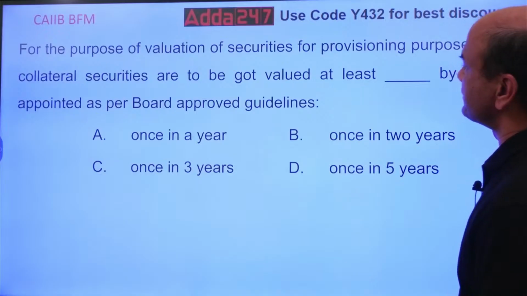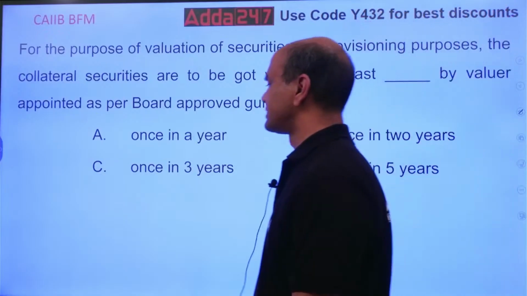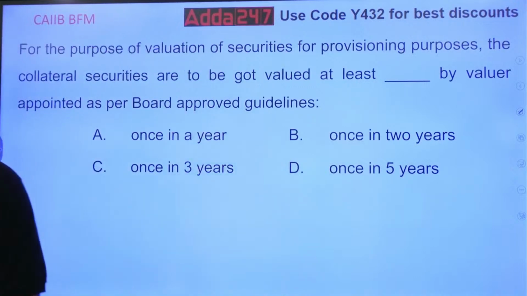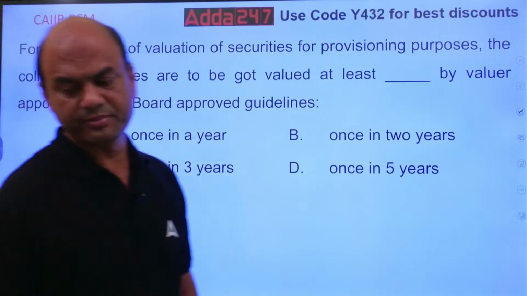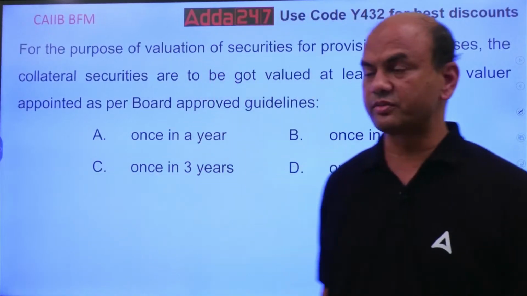For the purpose of valuation of securities, for provisioning purposes, the collateral securities are to be got valued at least dash by the valuer appointed as per the board approved guidelines. So how many times does this valuation need to be done? Collateral securities valuation, how many times is it to be done? Think over it, everyone. Once in a year, once in 2 years, once in 3 years, or once in 5 years.